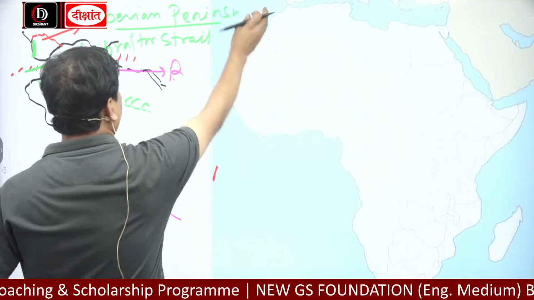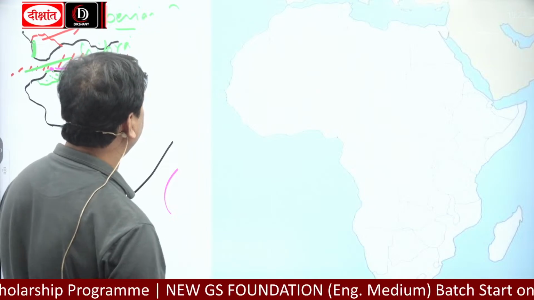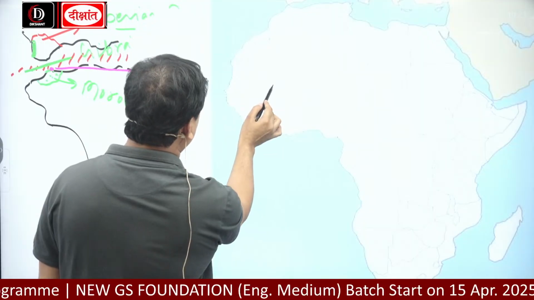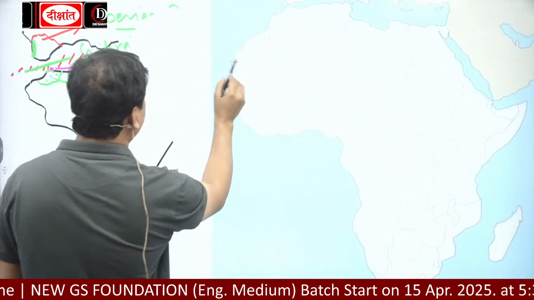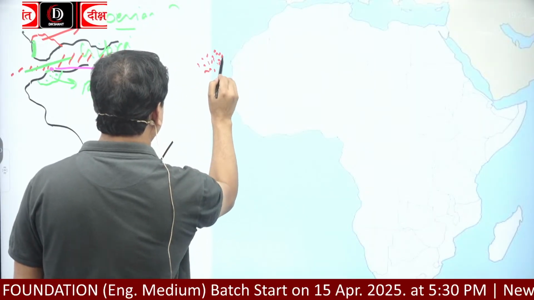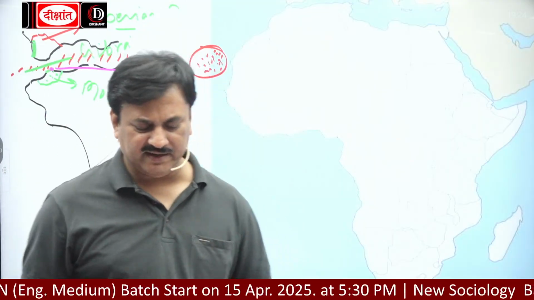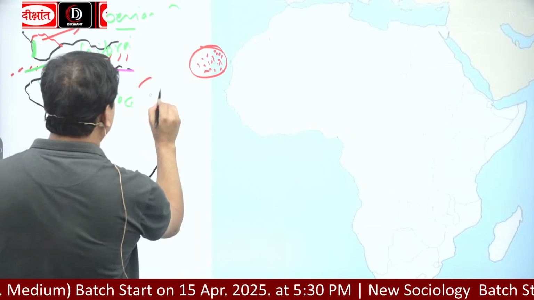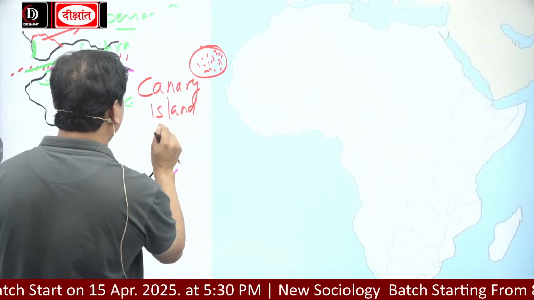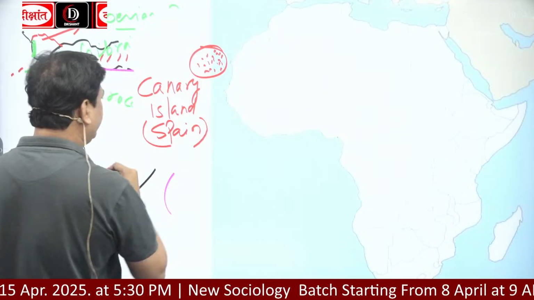Islands of Africa. Now, this is West Africa and this is Mauritania. Here you will get the Canary Islands. But these islands are under Spain.